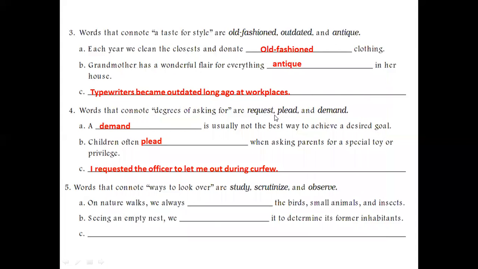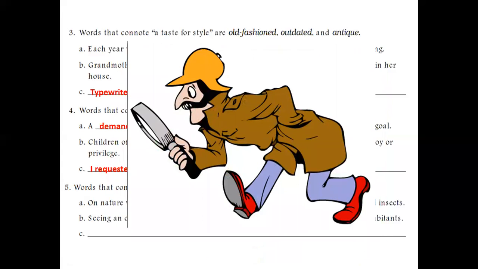Sorry, when we talk about scrutinize, it means to examine things in a detailed manner. Okay, to check them, examine them in a very detailed way, like this detective is doing. He is scrutinizing.